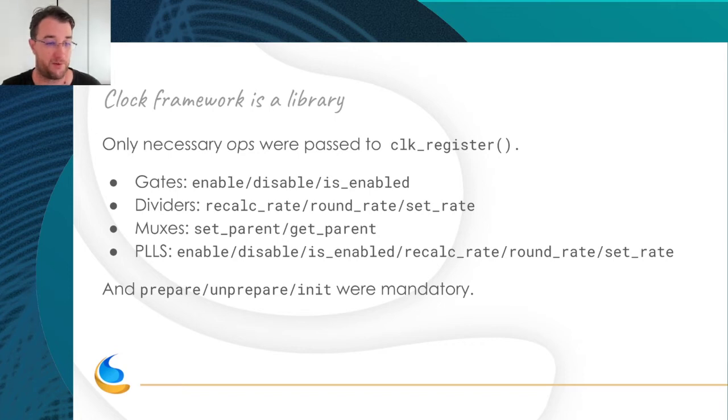So, for example, for dividers, you will need recalc rate, round rate, set rate. For muxes, set parent, get parent. For PLLs, you need almost everything except the parenting. And you can have wild clocks, for example, which need all the calls. Or you can have very basic clocks, fixed clocks, with only one callback, recalc rate, for example.